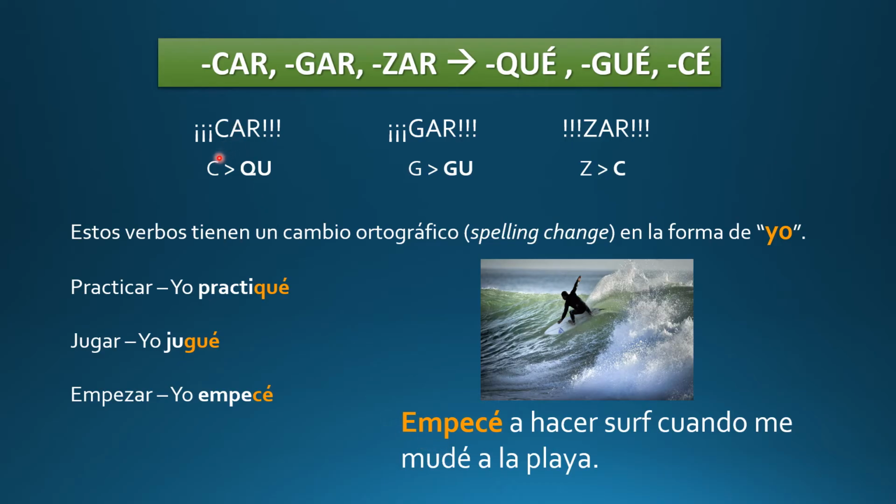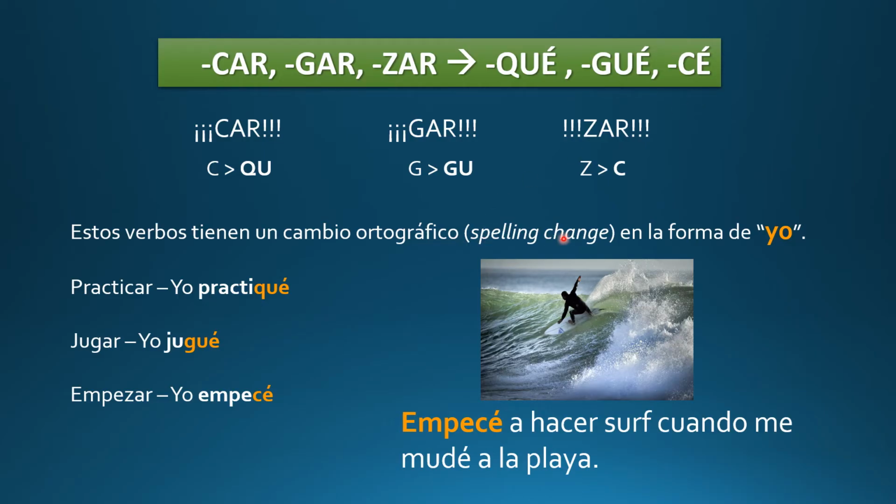So we can see that if the verb ends in car, when you conjugate, you change that C to a QU. Just like if the verb ends in gar, like jugar, when we conjugate, we change that G to a GU. And zar, we change that Z to a C. So just remember, cargar, sar, que, gue, se.